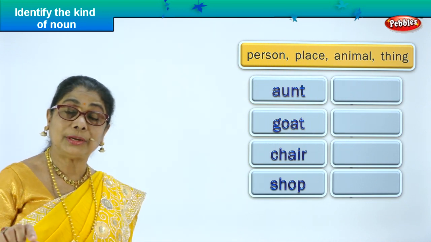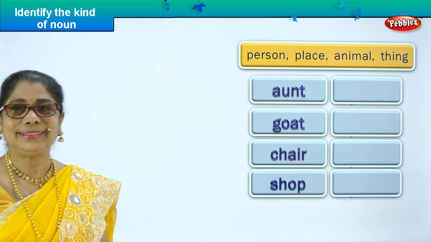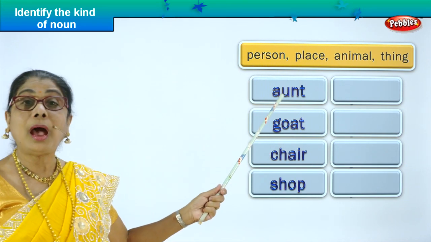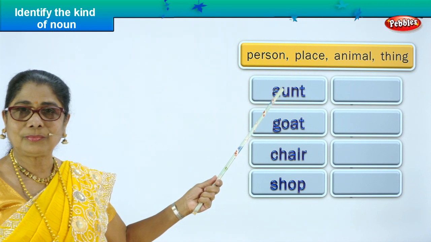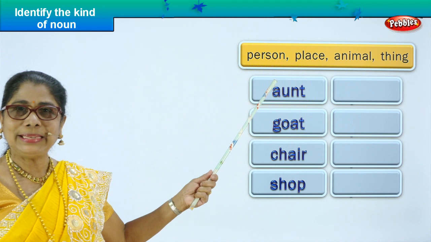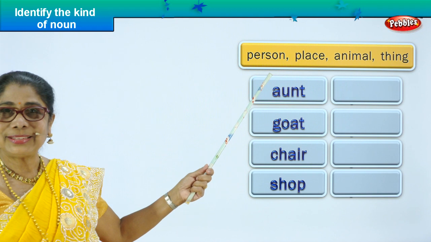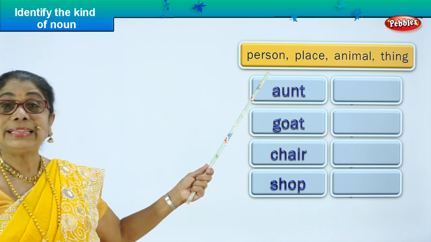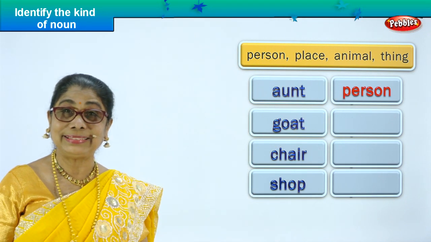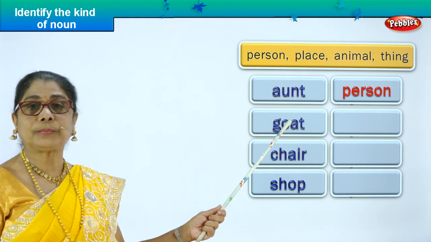Aunt, goat, chair and shop. We have 4 nouns here. Now, you must identify the kind of noun they are. Is it place, person, animal or thing? First one, aunt. Aunt is a noun. Who is an aunt? Can be your mummy's sister, daddy's sister. Yes? So, what is an aunt? It's a person. Yes, aunt is a person. Very good.